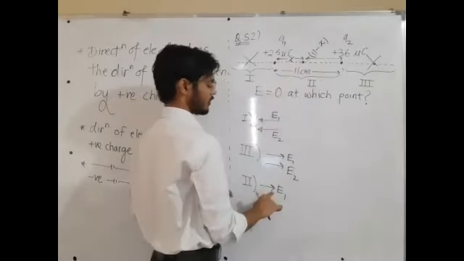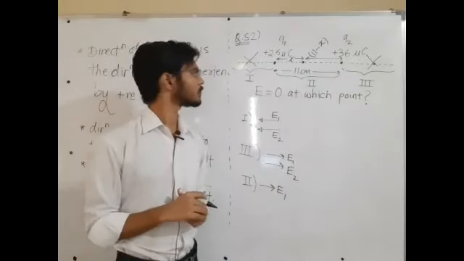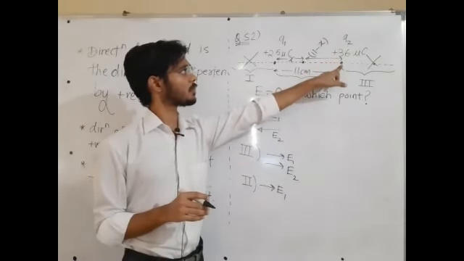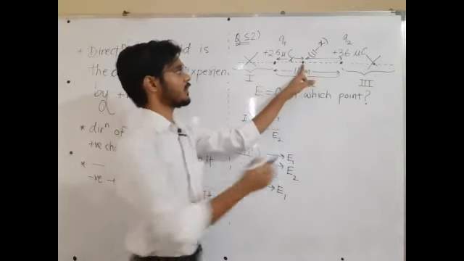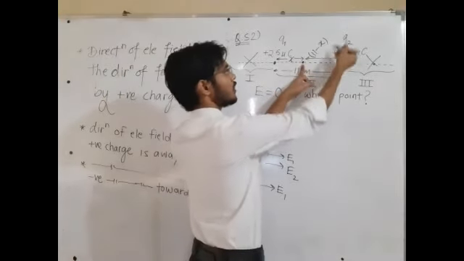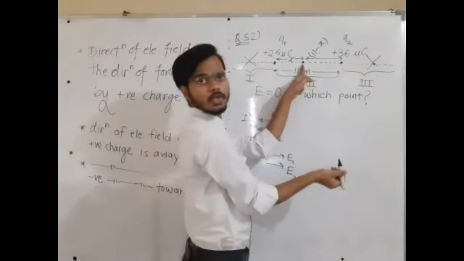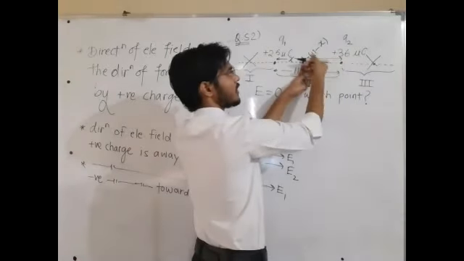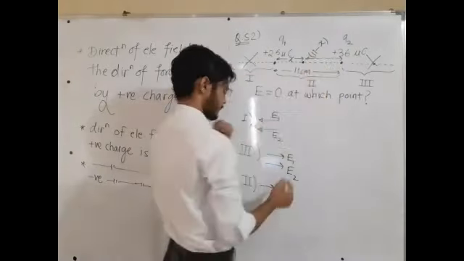And similarly, because of this positive charge, at this point the electric field is away from the positive, so leftward.